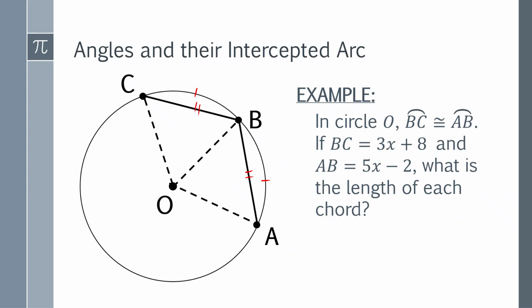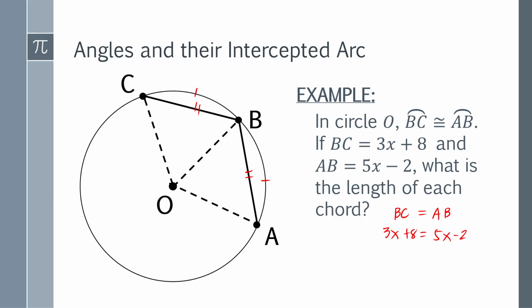So therefore, we can solve for the length of the chord, meaning BC is equal to AB because they are congruent. If they are congruent, therefore they are equal to each other. So the measure of BC, 3x plus 8, equals 5x minus 2.